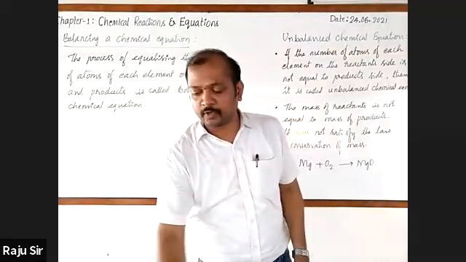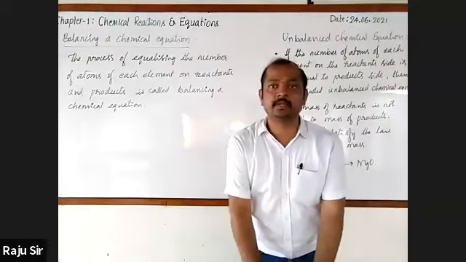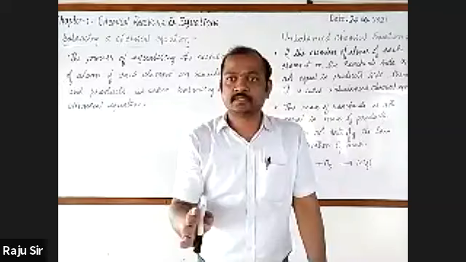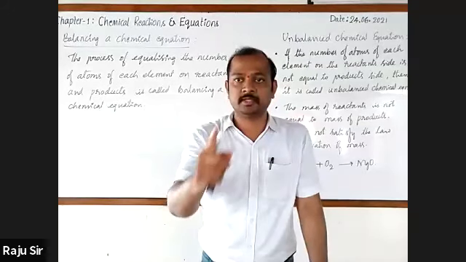Tell the method that we follow to balance a chemical equation. Hit and trial method. For 10th standard, only the hit and trial method is there.